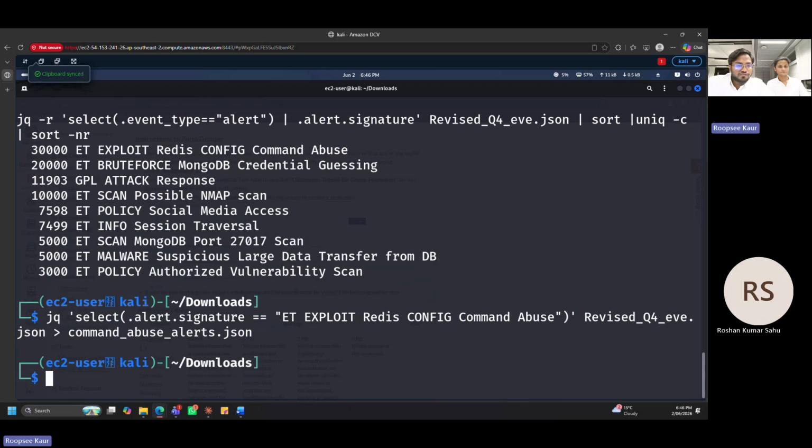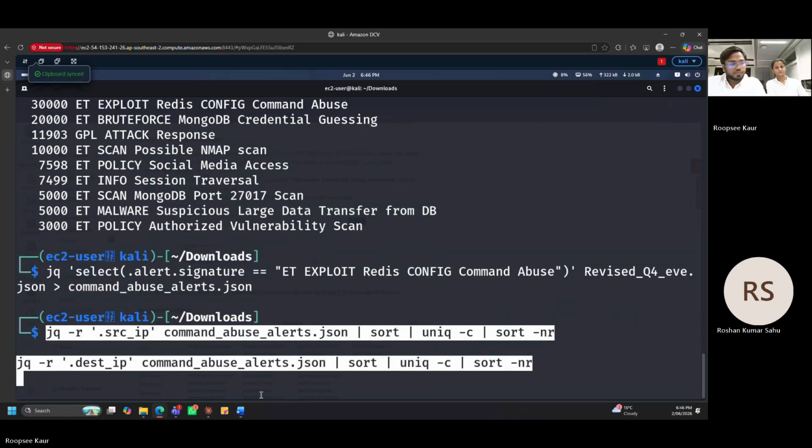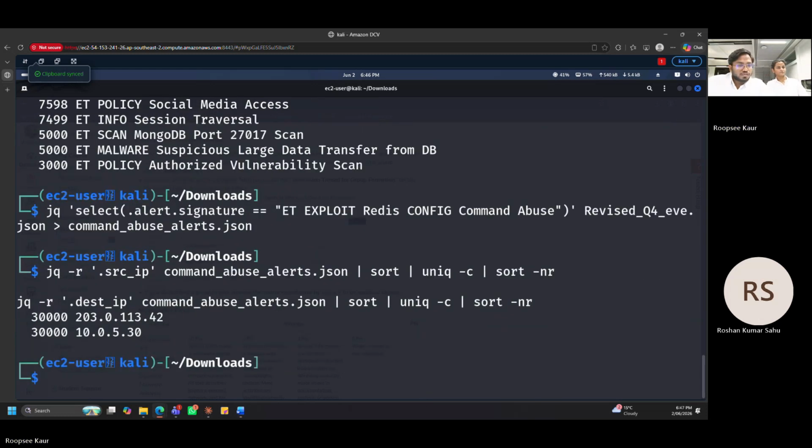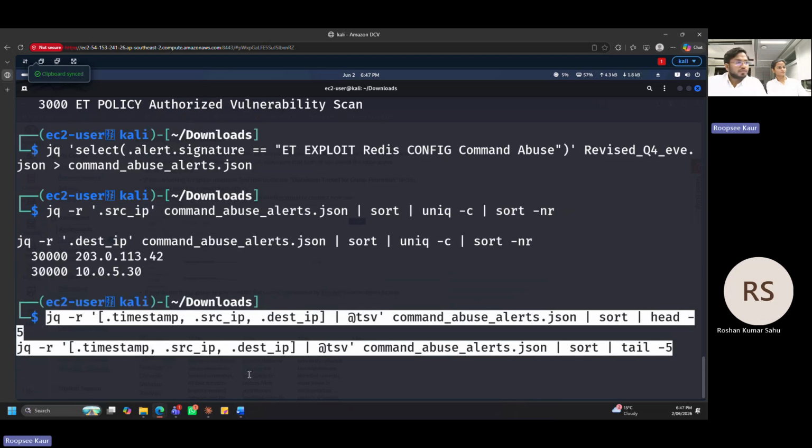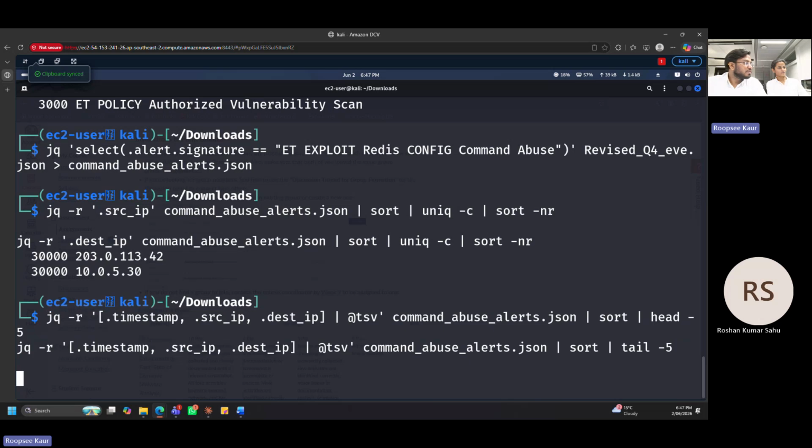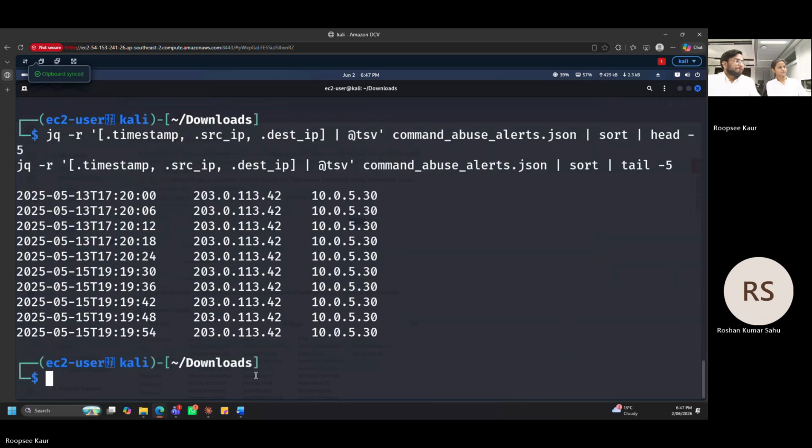Once we take it out in the JSON file, the first two things we are going to see are the source IP and the destination IP. As we have observed the source IP and destination IP, we will try to see the timestamp, and we will be using the head and tail commands for this. Since we have now already analyzed the Redis config command abuse, the details are already here.